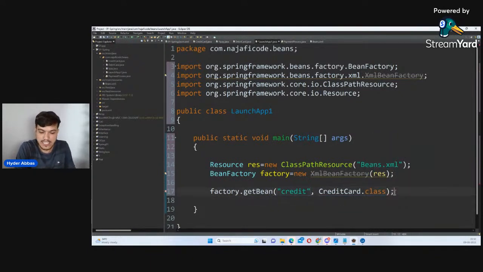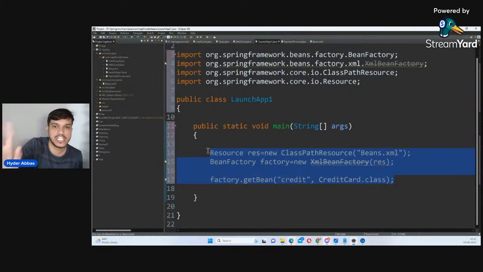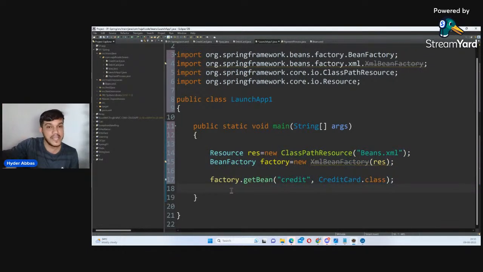CreditCard.class. See guys, with these 3 lines, I'm just asking my Spring, hey IOC, you have one work now. What is the work? I have told you it is present inside beans.xml. Please go there and do the needful for me. Spring will do it. And then I'm telling, okay, whatever bean you have managed, you have created the object, get me that bean, get me that object. By these 2 lines, Spring will create all the objects.